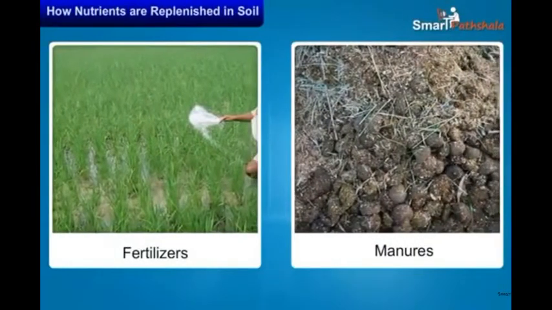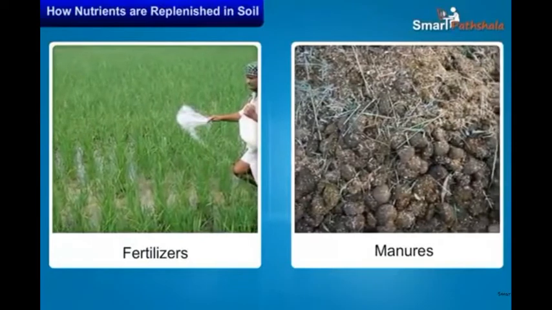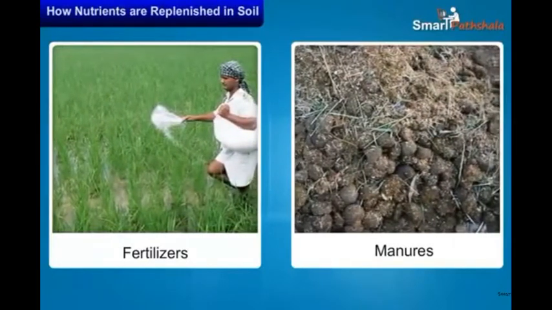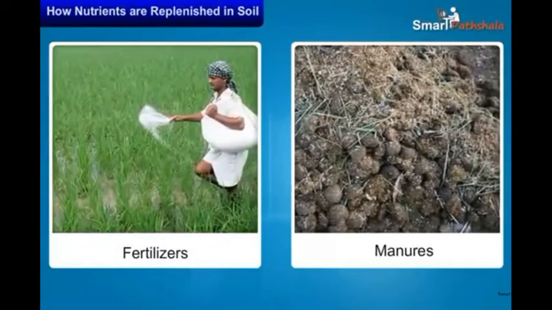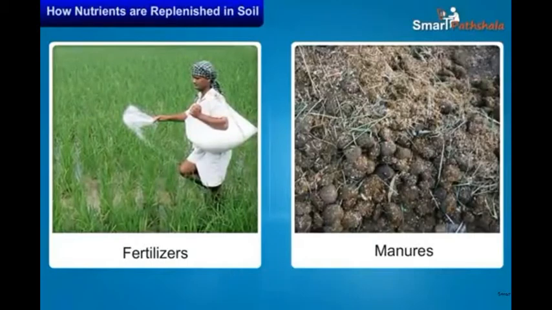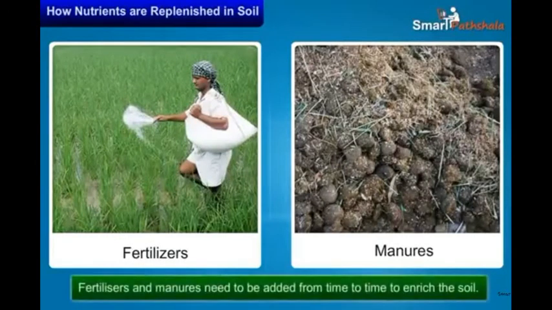Fertilizers and manures need to be added from time to time to enrich the soil. Usually, crops require lots of nitrogen to make protein. Protein is very much important for all living organisms to make new cells. After the harvest, the soil becomes deficient in nitrogen.